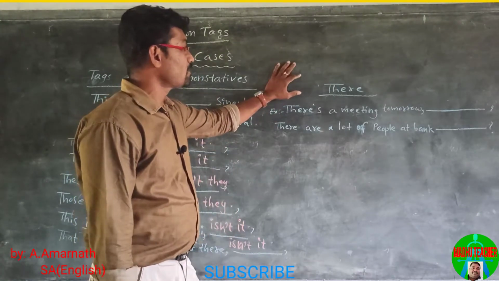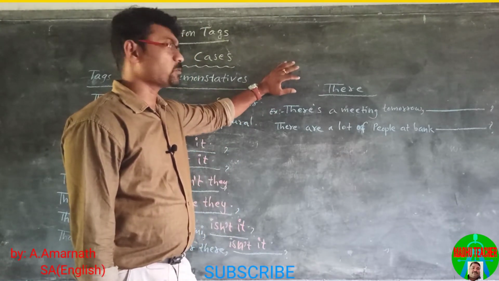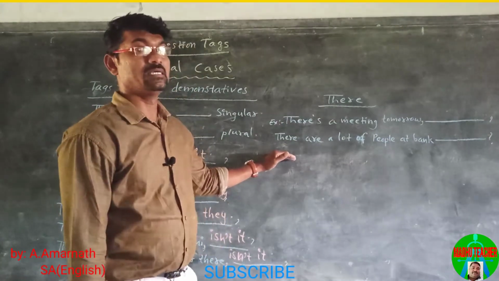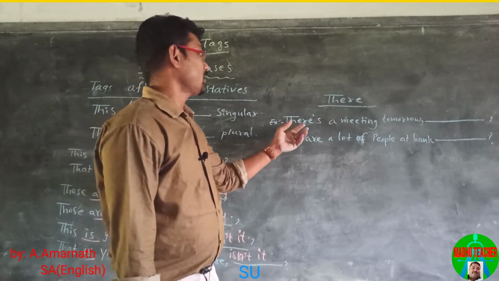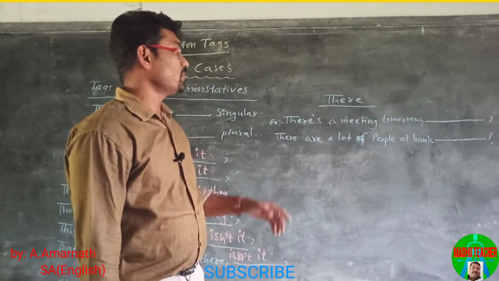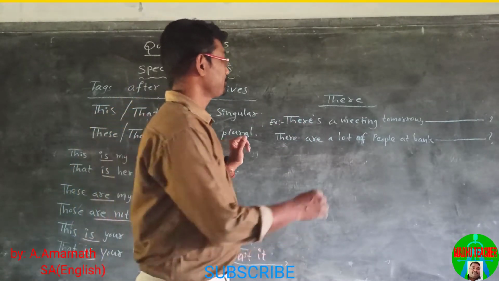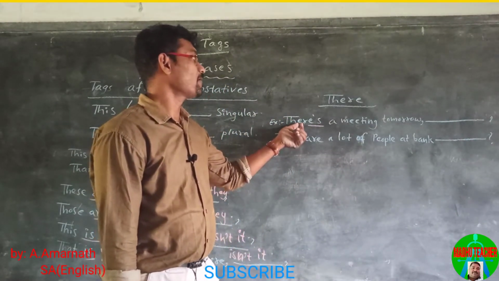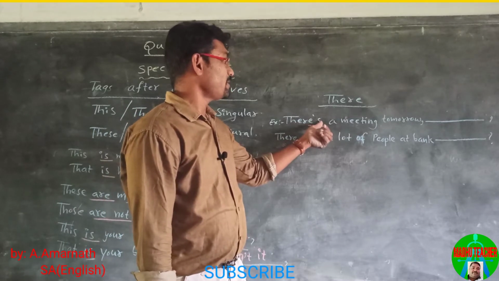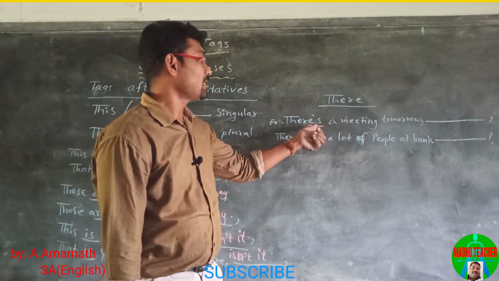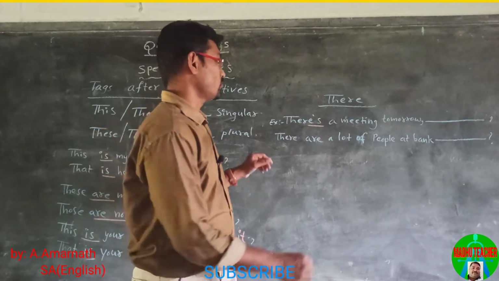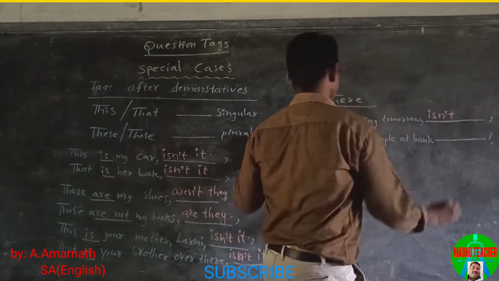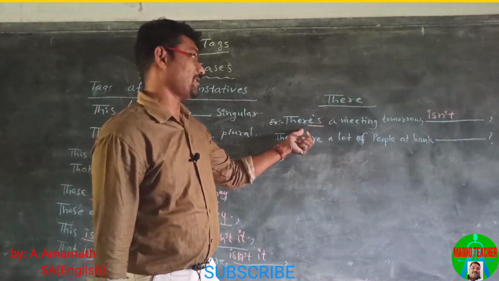Sometimes the statement begins with there is, there are, there was, there were. At that time, we use the pronoun there itself. The helping verb in this statement is is. The statement is in positive, so the tag must be in negative, isn't there? Here we use the pronoun there.